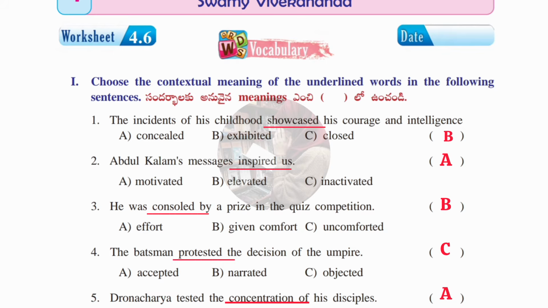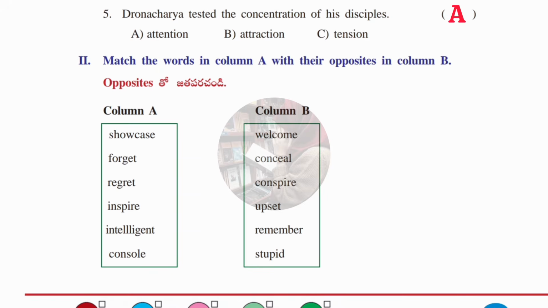Fourth one: the batsman protested the decision of the umpire. Here protested is the underlined word. Options are A, accepted, B, narrated, C, objected. Answer is C, objected. Fifth one: Dronacharya tested the concentration of his disciple. Here concentration is the underlined word. A, attention, B, attraction, C, tension. So the answer is A, attention. Okay, now we'll see the second Roman. Here we are given match the following words. We have to match the opposite words. Let's see this.